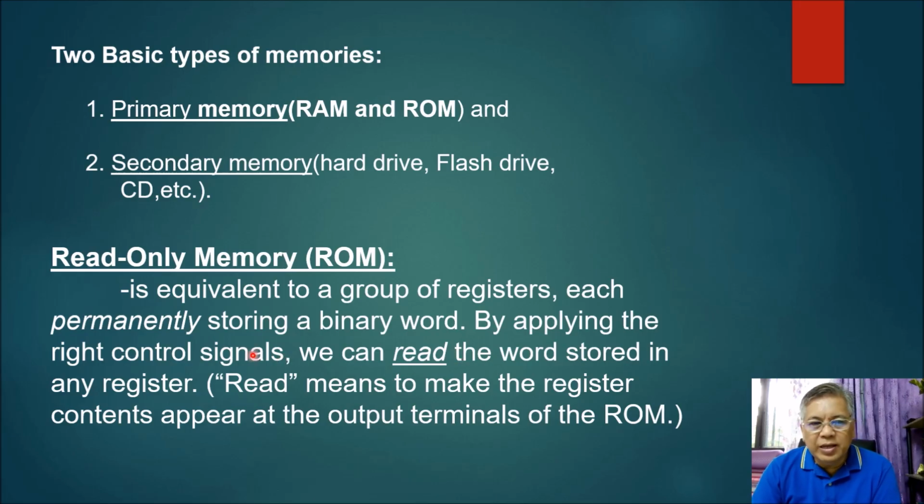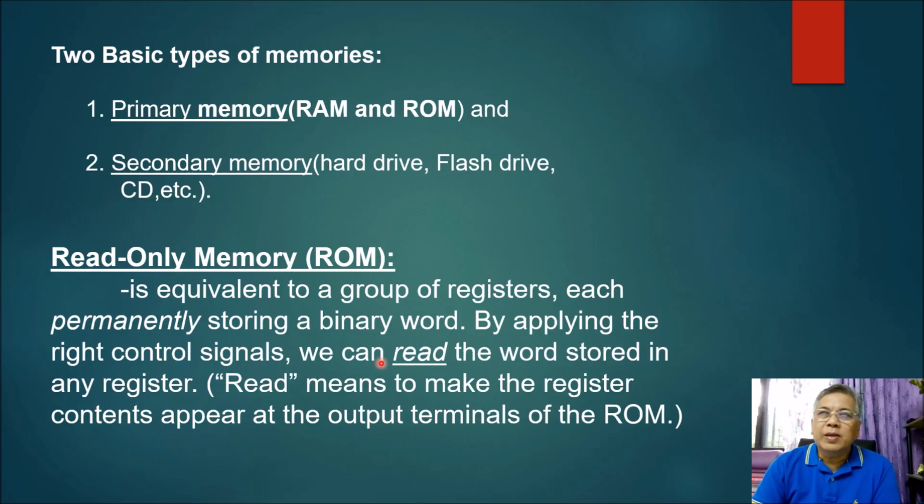By applying the right control signal or the address on a particular register, we can read the content of that register and make it appear at the output terminal of your read-only memories.